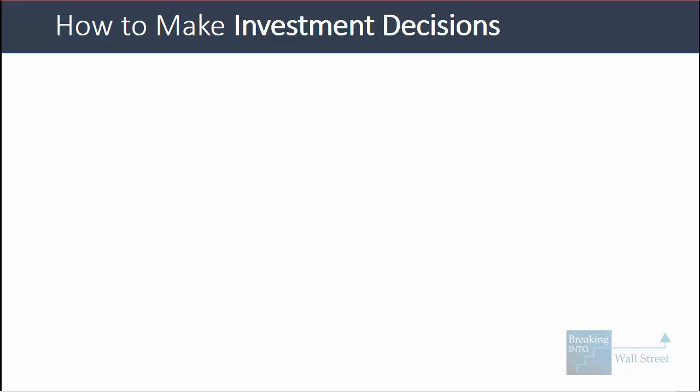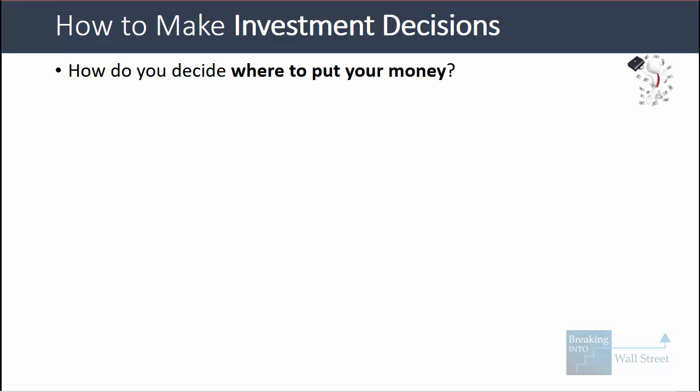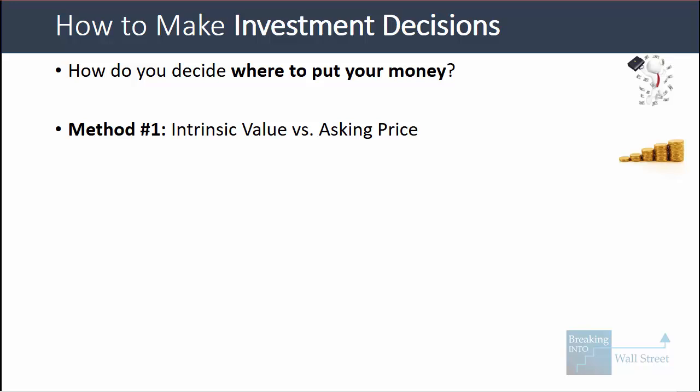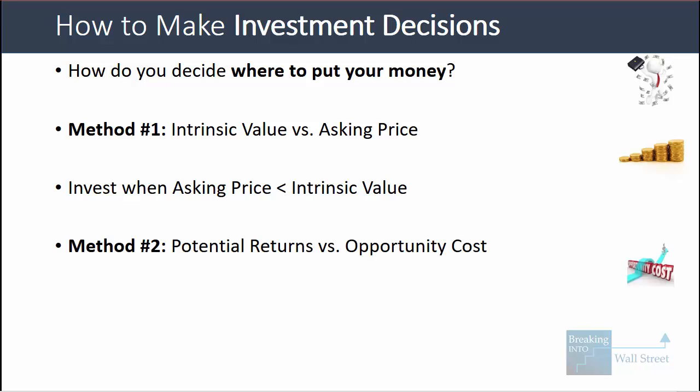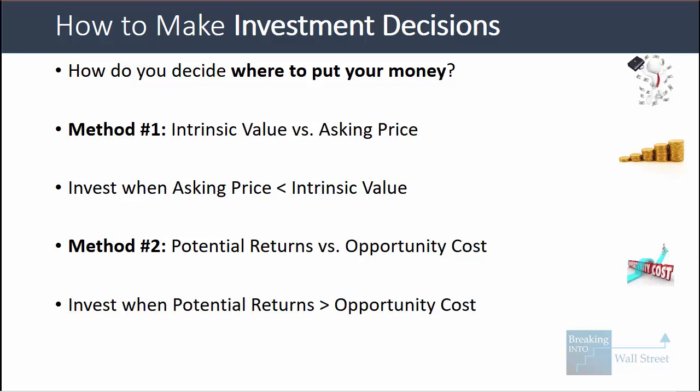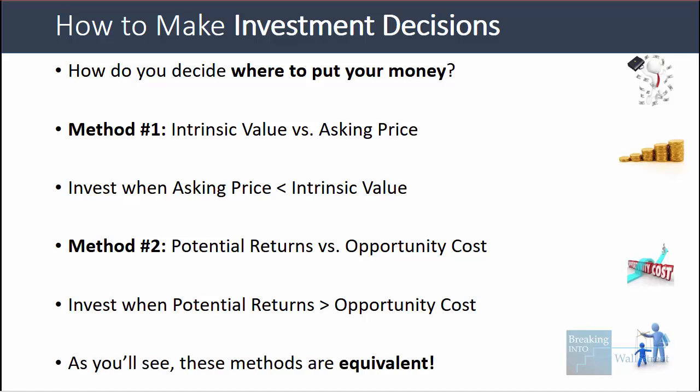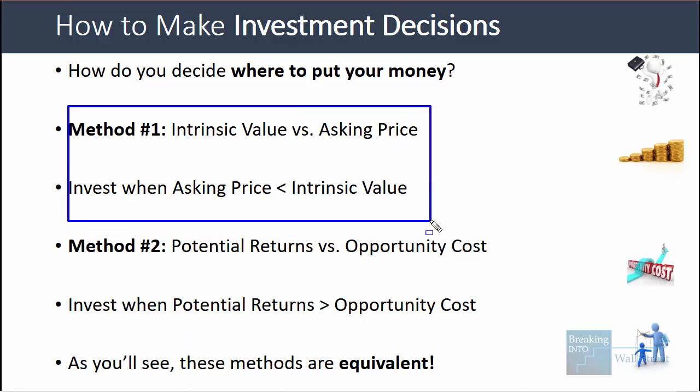In terms of how to make investment decisions, we saw last time how there are two methods. You can compare the intrinsic value or the present value of cash flows from an asset or company to the asking price, and you invest when the asking price is less than that intrinsic value. Then the second method is to compare the potential returns to the opportunity cost. And in this case, you invest when the potential returns exceed the opportunity cost. As you'll see when we get to the end, these methods are actually equivalent. Here, we're going to focus on method number 1 and learn how to compare the asking price to the intrinsic